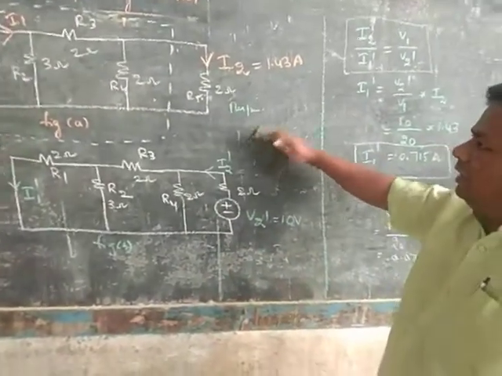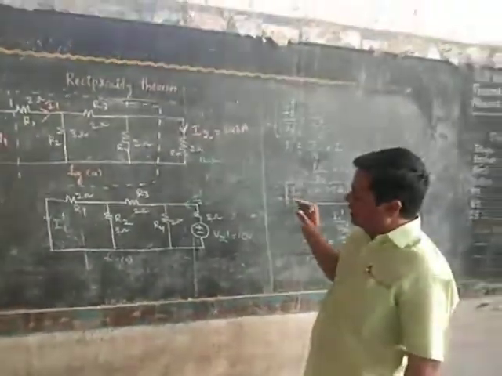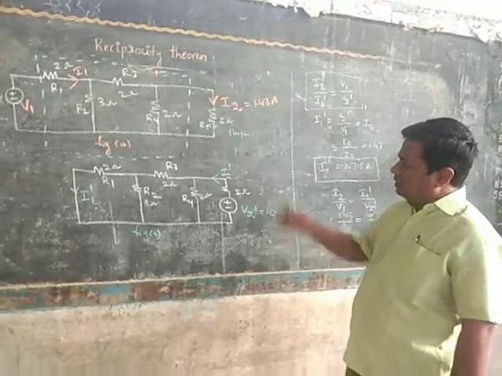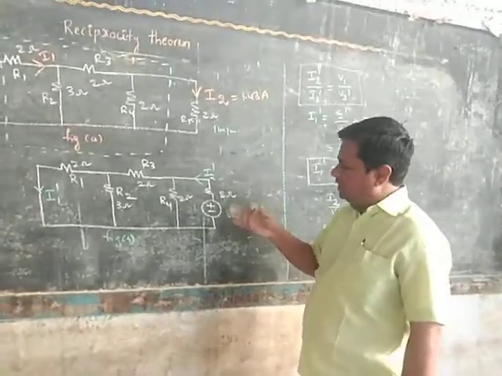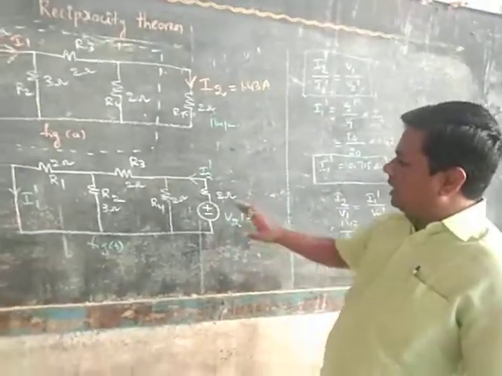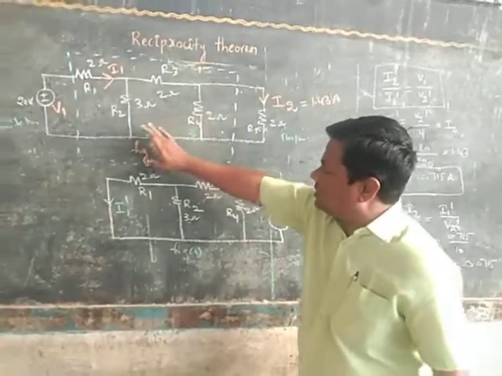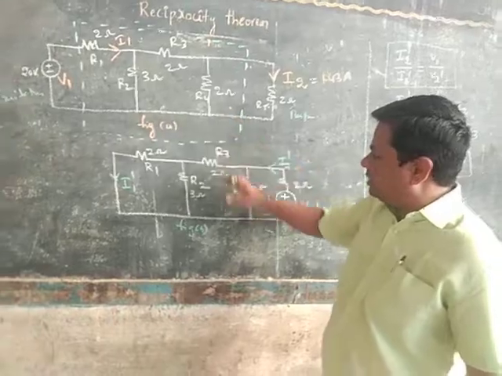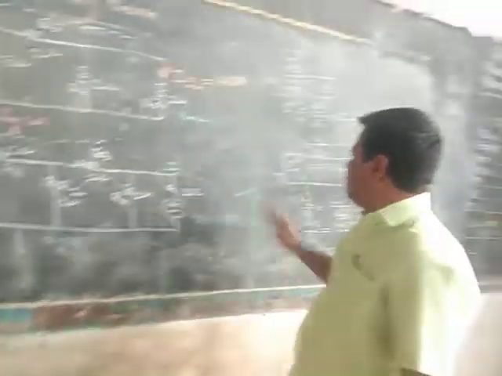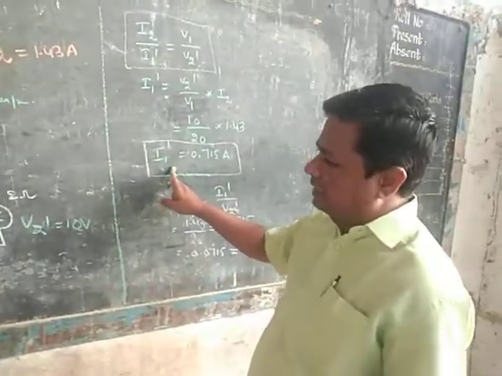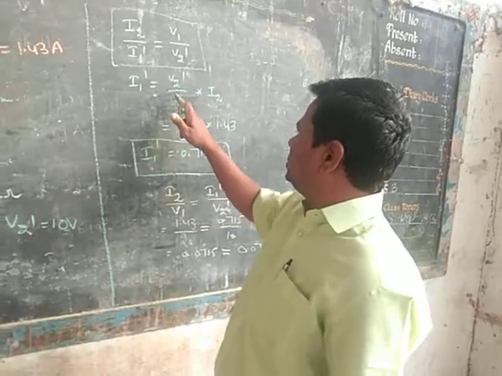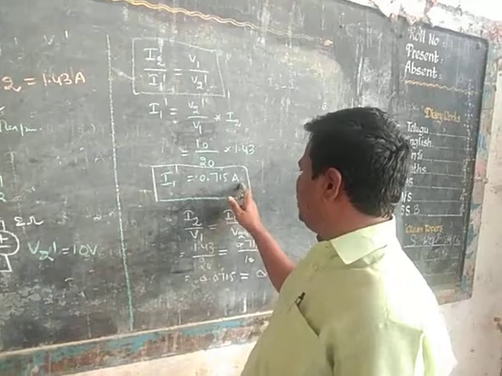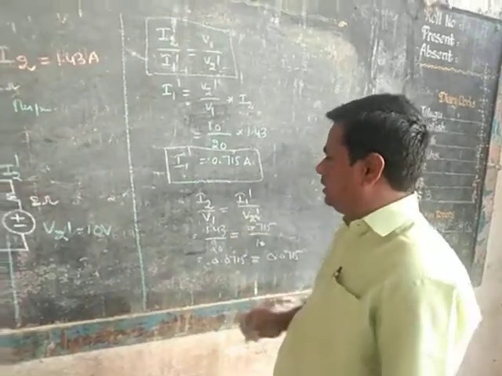By applying the reciprocity theorem, the condition is that the circuit consists of a single voltage source. This source may be the same or different. Here in this problem it is different. And one more condition is that the network is the same: R1, R2, R3, R4. This network is the same in figure B also. Now in this case, I1 dash is directly found by using V2 dash by V1 into I2, that is equal to 0.71 amperes directly.